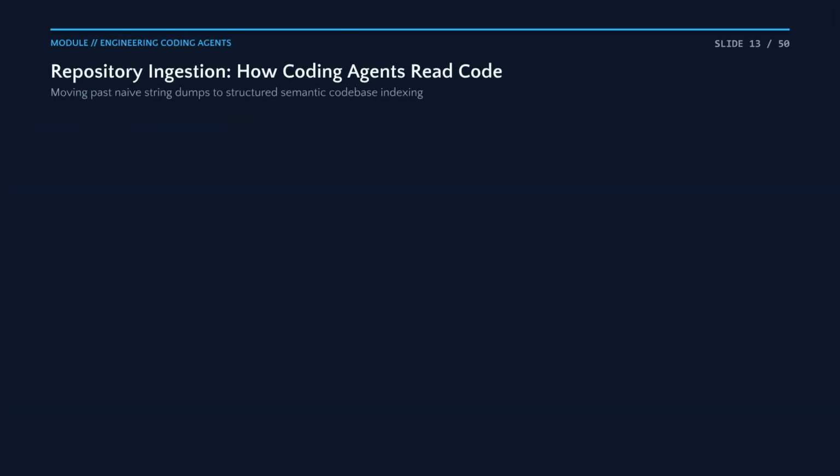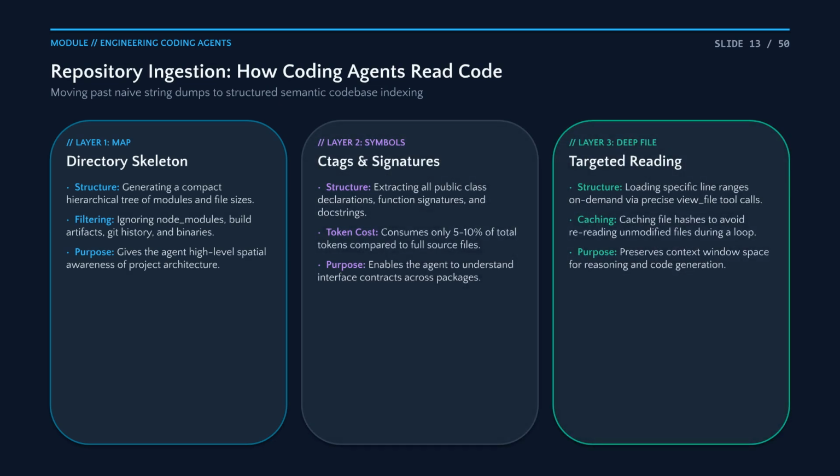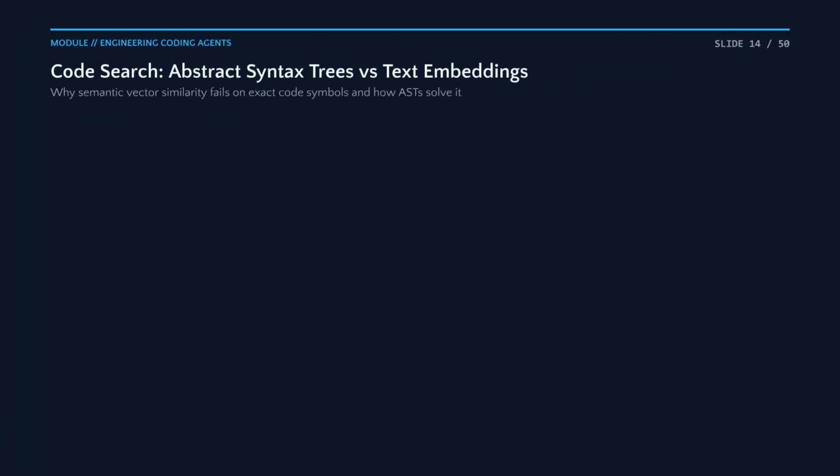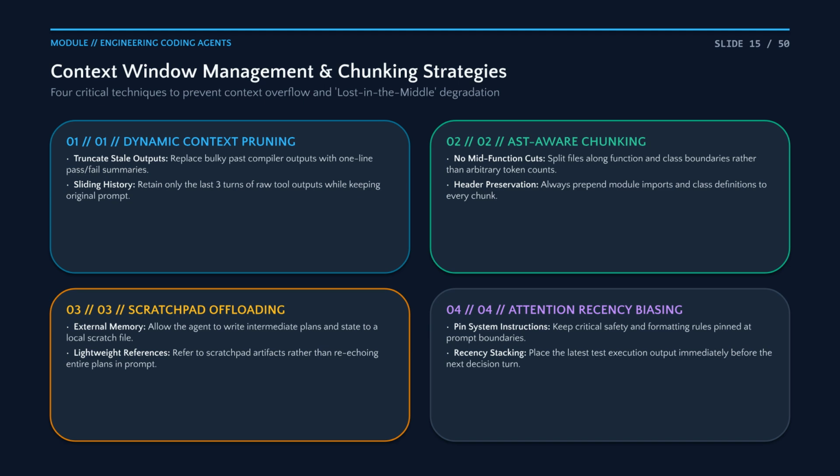A smart agent doesn't load everything at once. It maps the directory first, inspects symbol signatures, and only fetches files when required. Vector search is useful for fuzzy concepts, but AST parsing is strictly required for reliable symbol resolution and refactoring. To maintain model focus, use AST-aware chunking and prune stale outputs. This keeps your context clean and your results reliable.